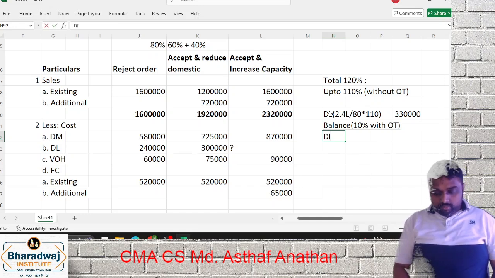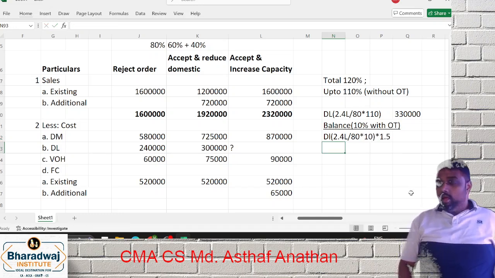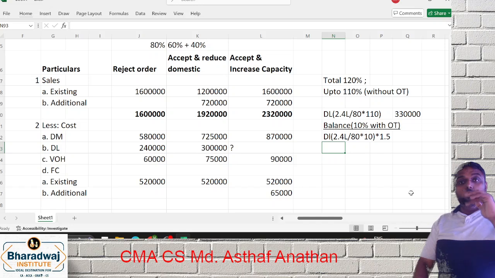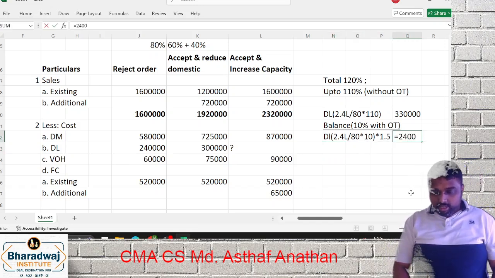So what will become? Direct labor will be 2 lakh 40 is for 80. What will be the 10? That you have to take 1.5 times. So 2 lakh 40 is for 80. What will be for 10 into 1.5? So this will be the labor.